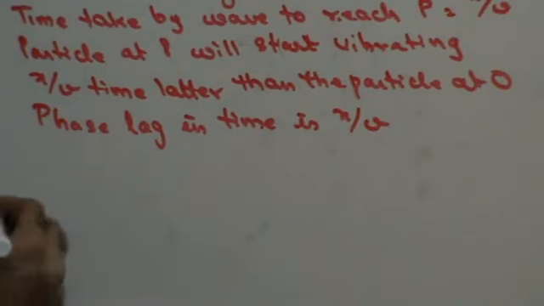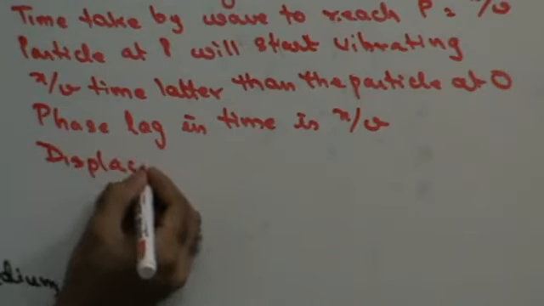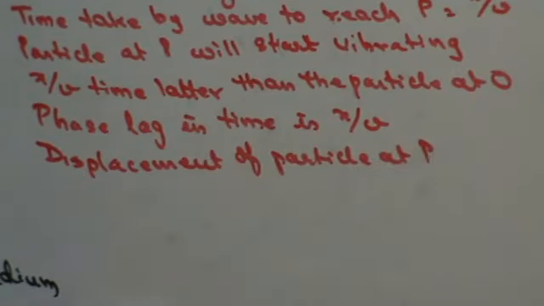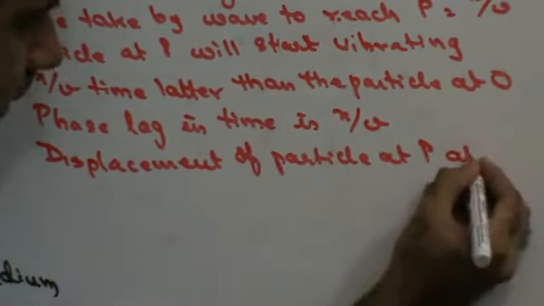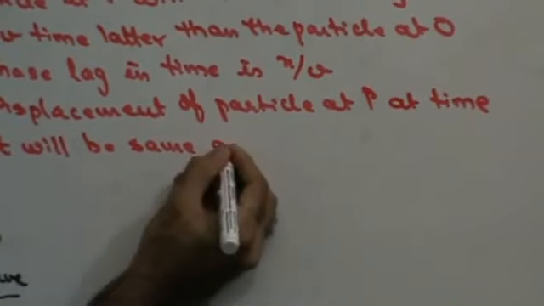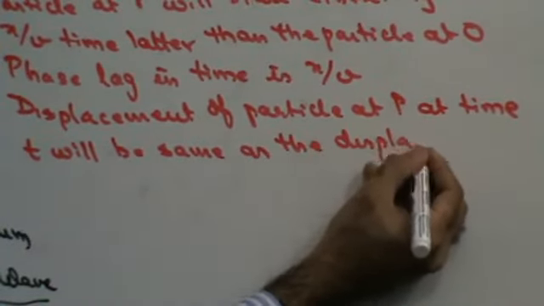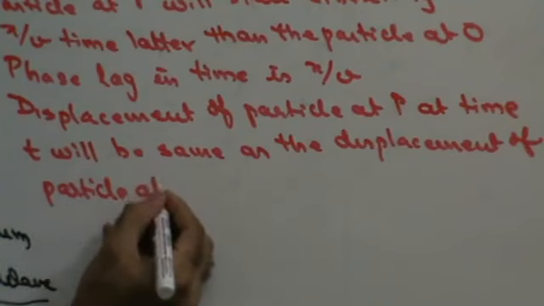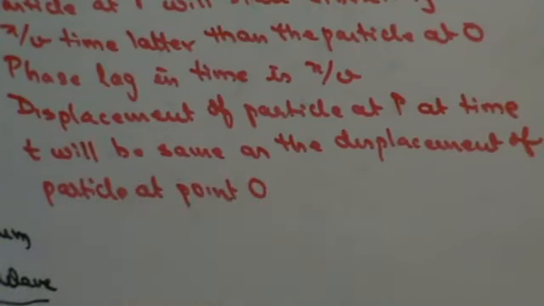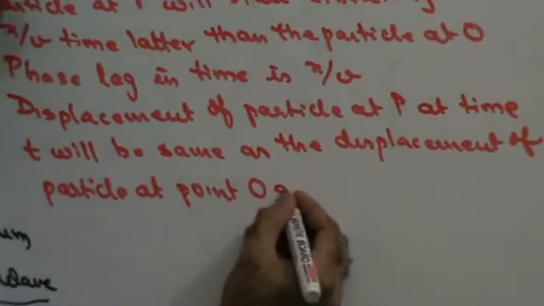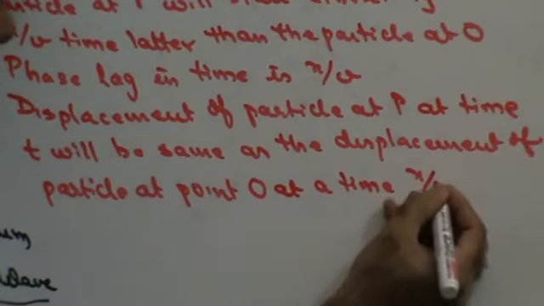So I can say that the displacement of the particle at P at time t will be the same as the displacement of the particle at point O at a time x upon v earlier.